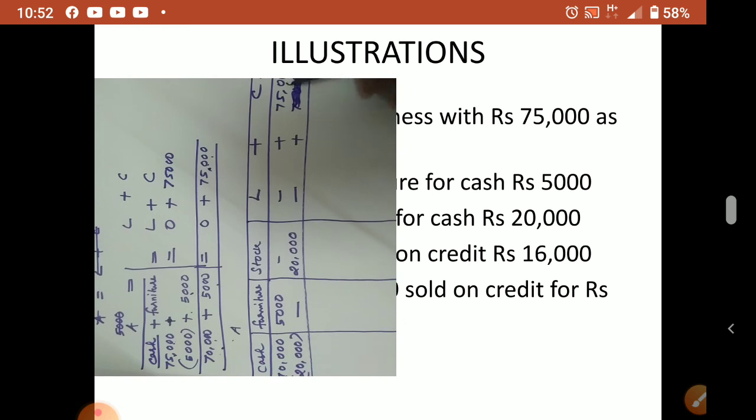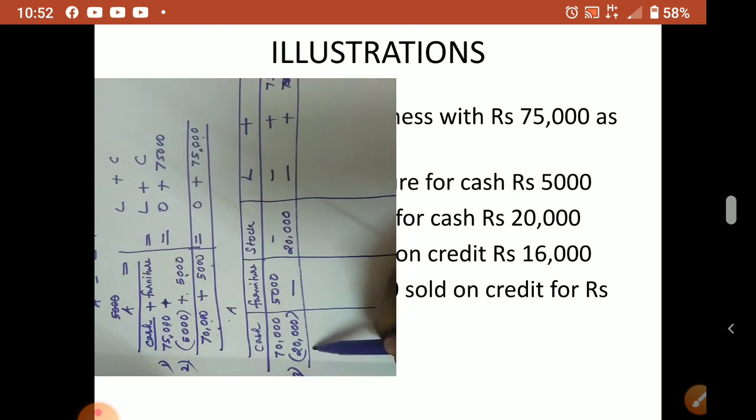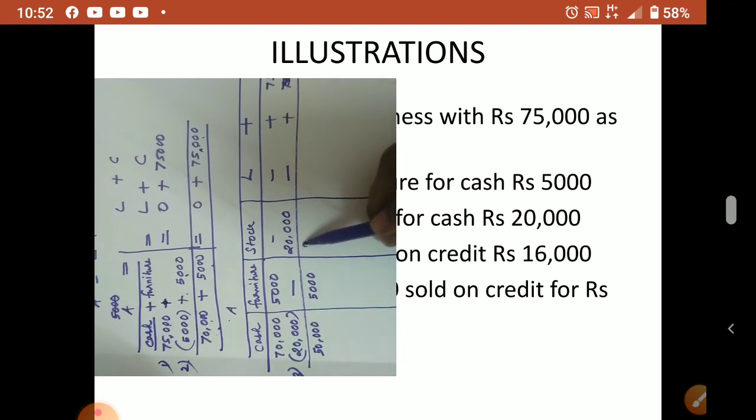Okay. This nothing happened. So 70 minus 20. Now 20,000 again gone. So what we write? 70 minus 20. 50,000 only cash now. 5,000 furniture already आ गया. फिर 20,000 stock has come. So this side nothing. Here again 75,000.